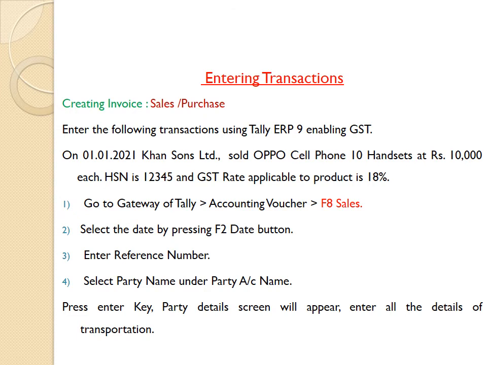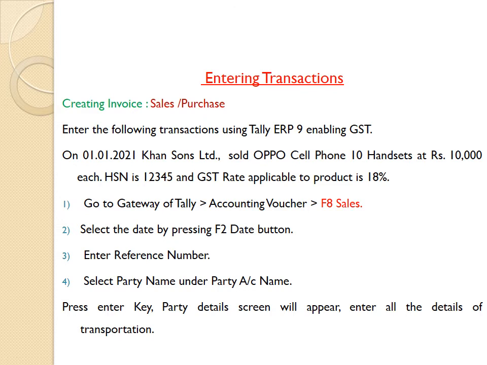After considering classification of GST, we are entering transactions. Firstly, we are creating invoice. It may be a sales transaction or purchase transaction. Enter the following transaction using Tally ERP9 enabling GST.